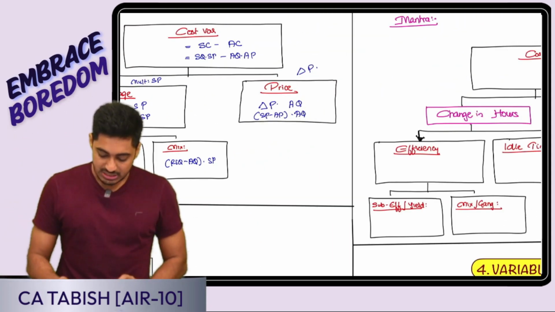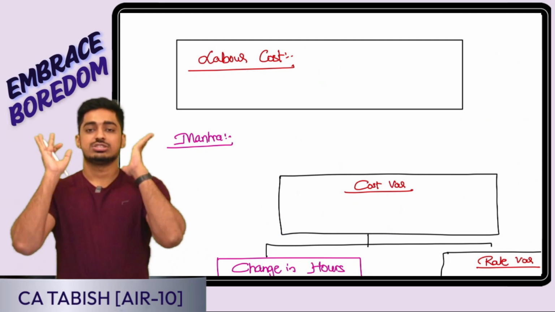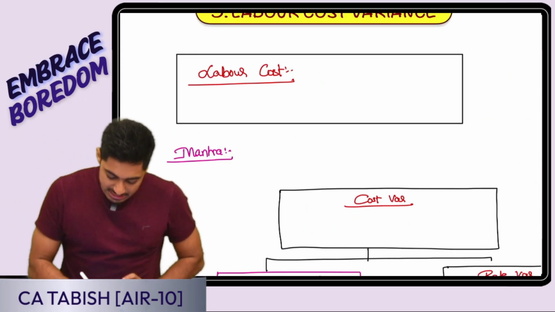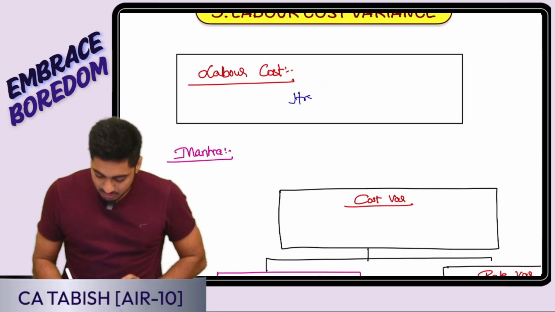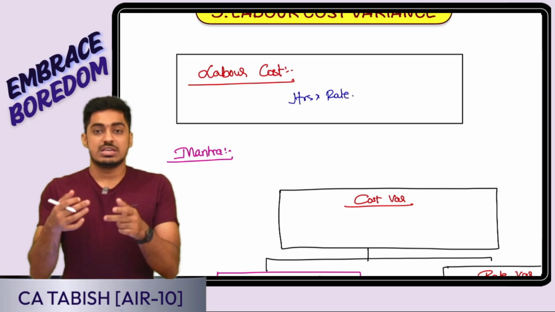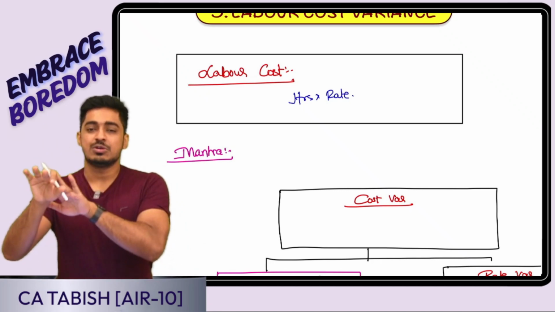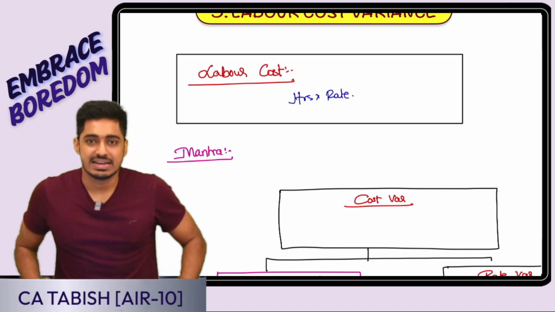Now let us go ahead to the next discussion, which is going to be my labor cost variance. Labor cost. How did I define my labor cost? It is going to be hours into rate per hour. In labor cost, we have understood the formulas from two perspectives: without idle time and with idle time. For exam perspective, I told you if you do it with idle time, without idle time automatically gets tackled.